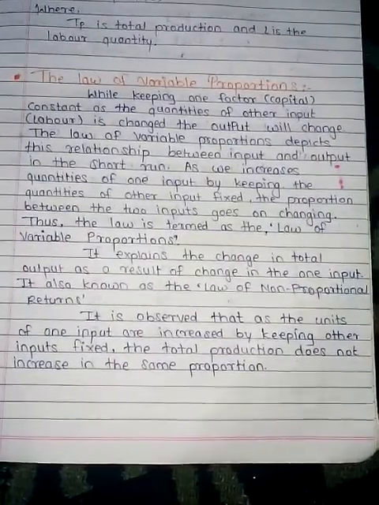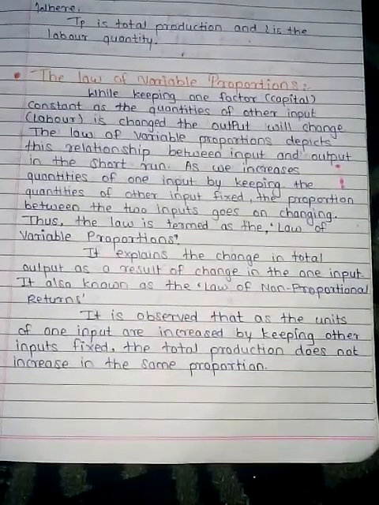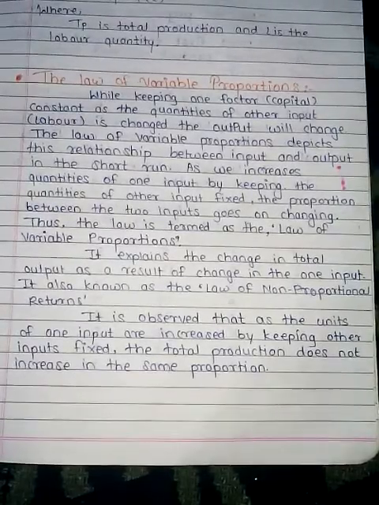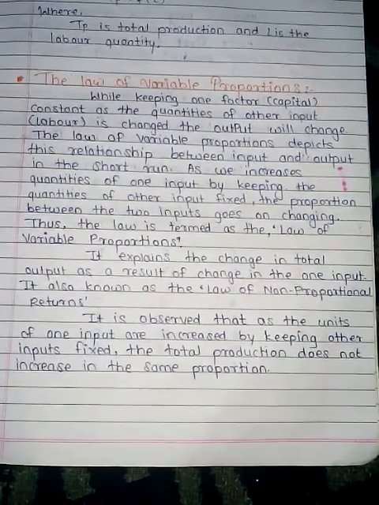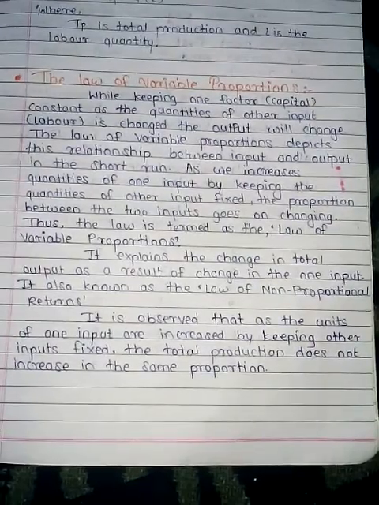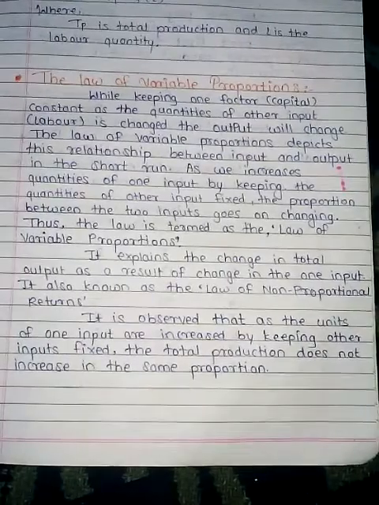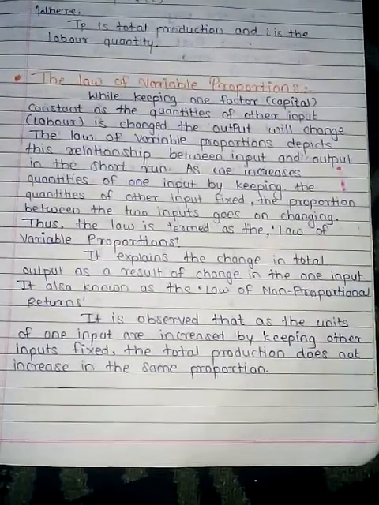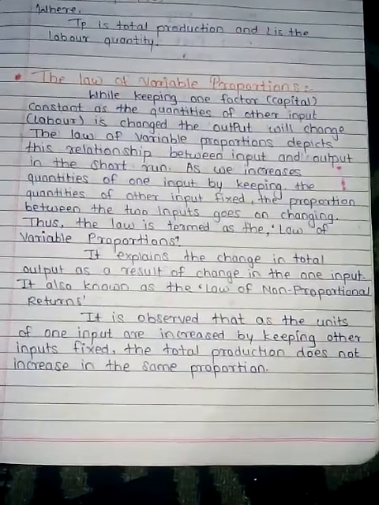In the short run we cannot change each and every factor of production, because the short run is a very limited period. So we can change one factor of production, that is labor. We can increase the proportion of labor, and with the help of labor we can increase the quantity of output. That is possible in the short run, but it is not possible to change fixed assets, the land asset and other things.